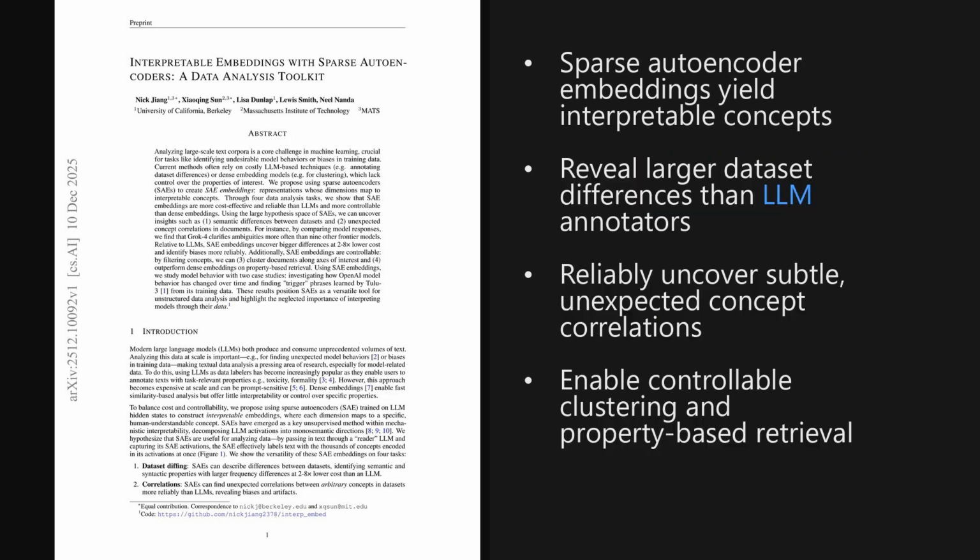I'm Alex. Today we're looking at a paper trending on X, published on December 10th, 2025, about 6 days ago. It shows that sparse autoencoder embeddings can uncover bigger differences between datasets than large language model annotators, at around 2 to 8 times lower cost, while staying interpretable and controllable. The paper is titled Interpretable Embeddings with Sparse Autoencoders, a Data Analysis Toolkit. And as we dig in later, the implications for how researchers explore massive text corpora and audit model behavior are pretty significant.